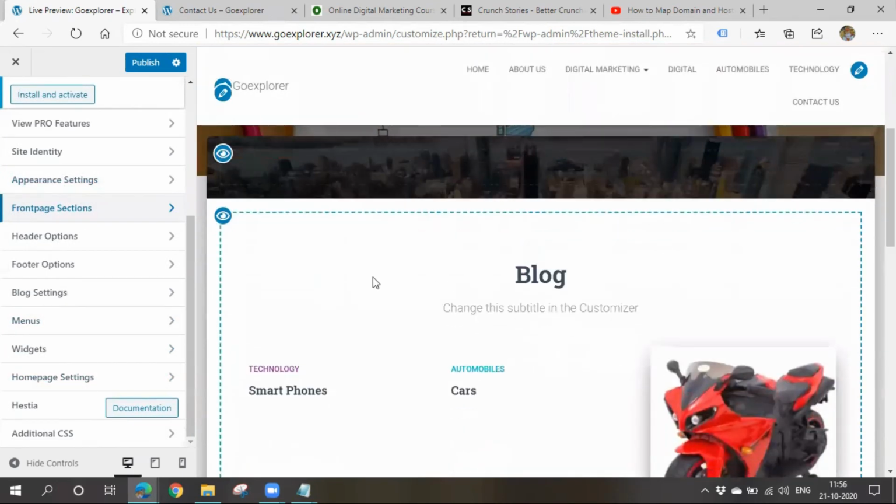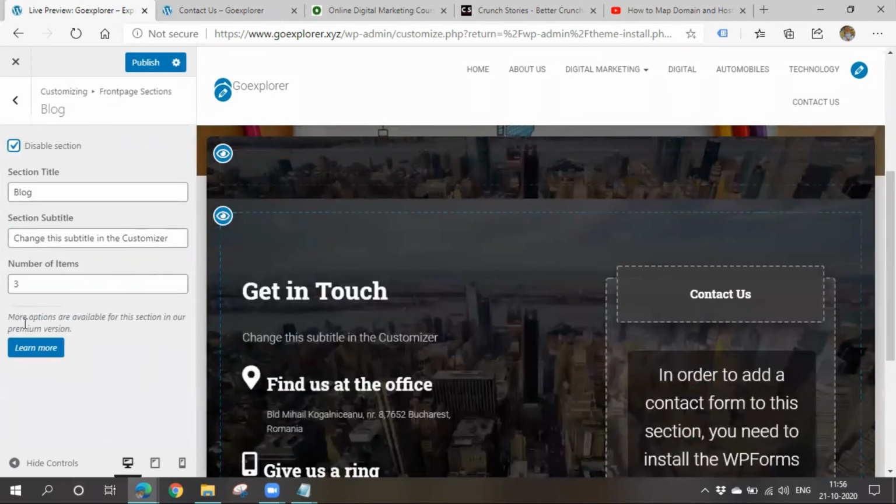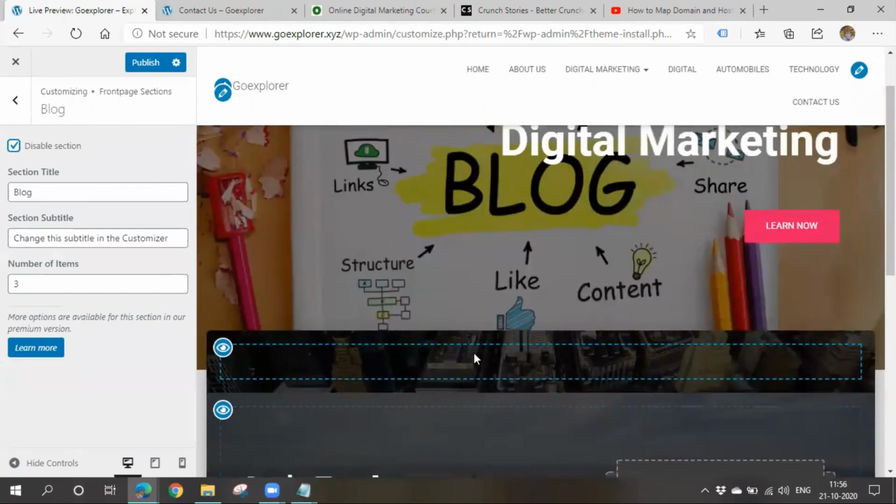Okay, if you want to remove any section, simply you can remove this thing. So, disable section. So see, the section got removed. Okay, like this you can remove any section if you don't want. Okay, I'll click on publish.